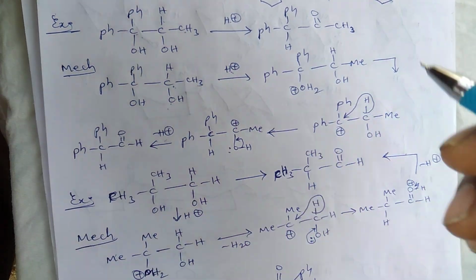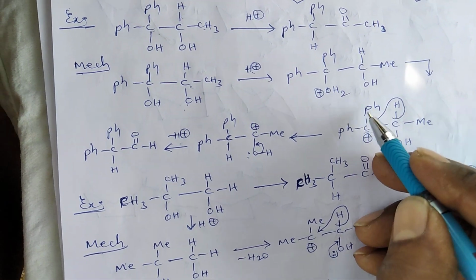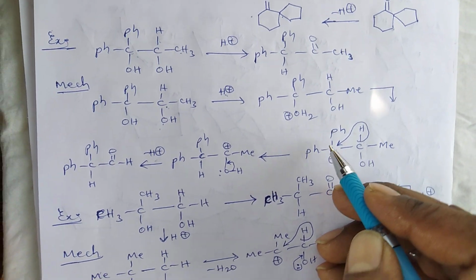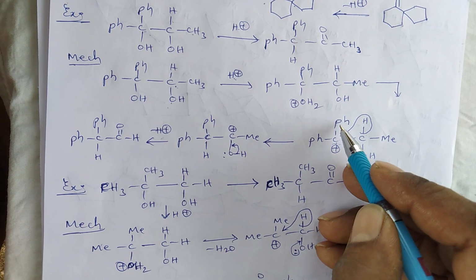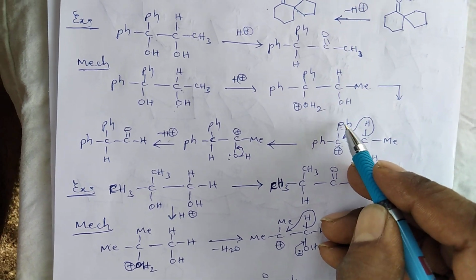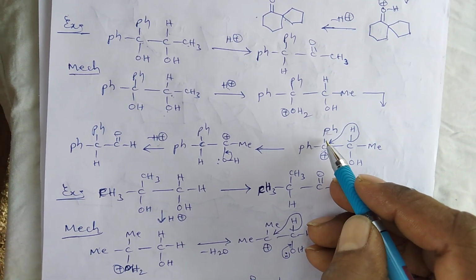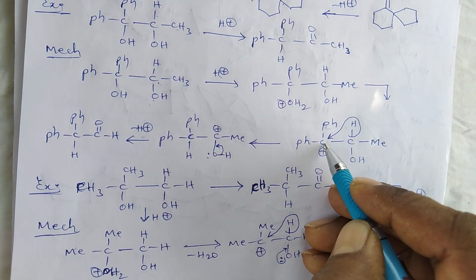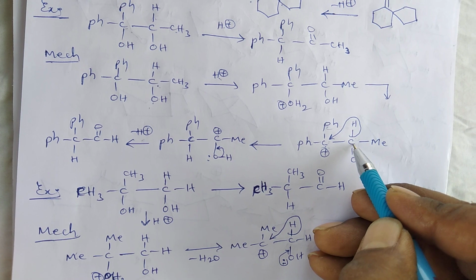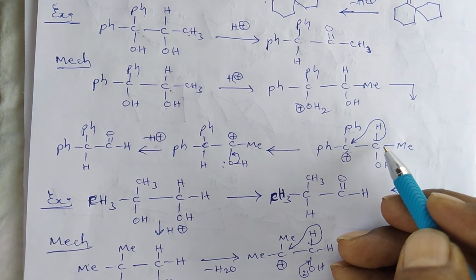So here this carbonium ion has two phenyl groups, that means 3 conjugated structures are possible with one phenyl group and 3 conjugated structures are possible with the other. That means finally 6 conjugated structures are possible with this carbonium ion, but here no conjugated structures are possible for the other formation.